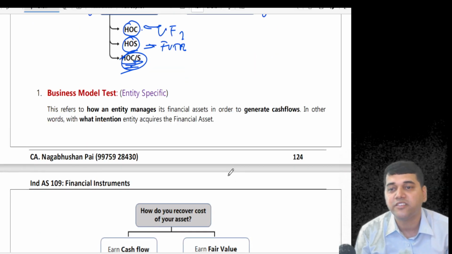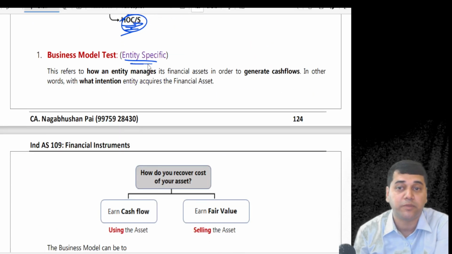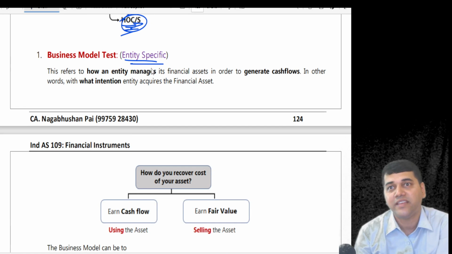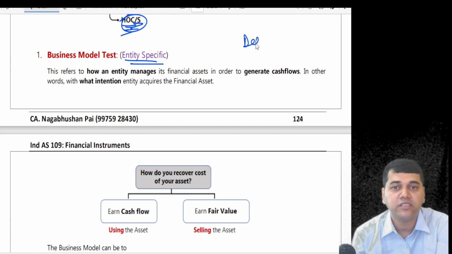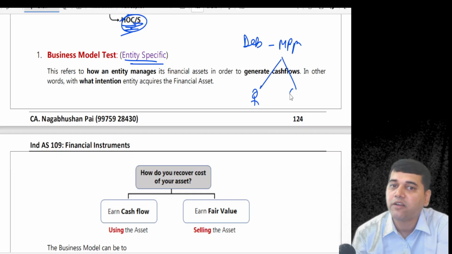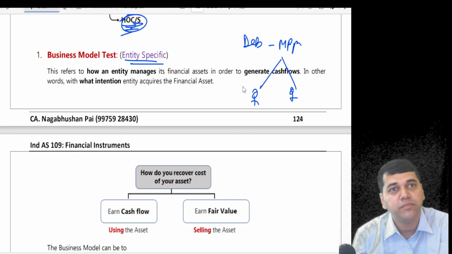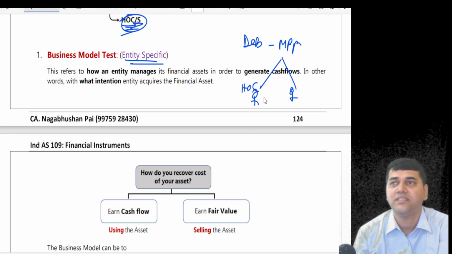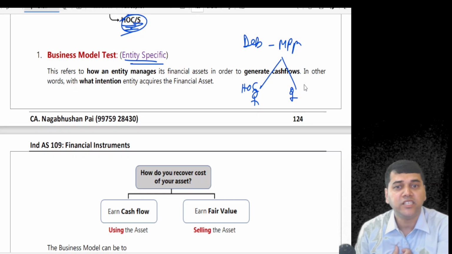Okay, what is this business model test? And this has become entity specific. It can change. It's the same debenture. Debentures issued by MRPL. You acquired it, I acquired it. Your intention may be to hold to collect. It's the same debenture. My intention is to hold to sell.